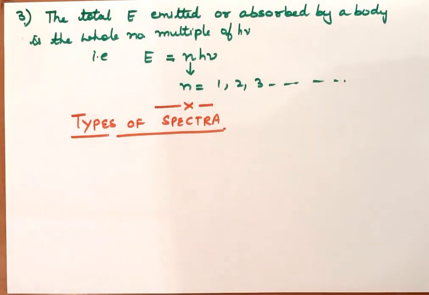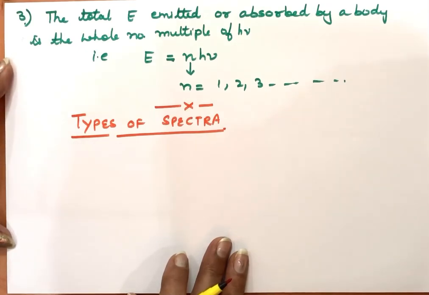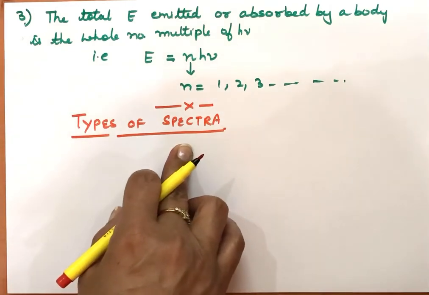Now, there were three limitations of electromagnetic wave theory. It could not explain black body radiation, the photoelectric phenomenon, and third, it could not explain the spectra of atoms, particularly that of hydrogen. So what is that spectra first of all?